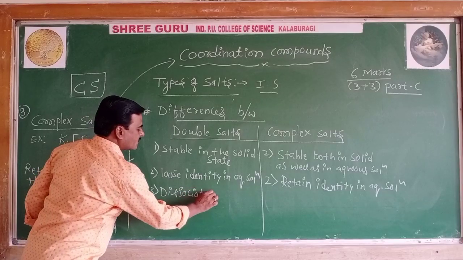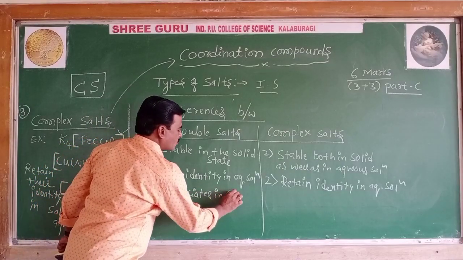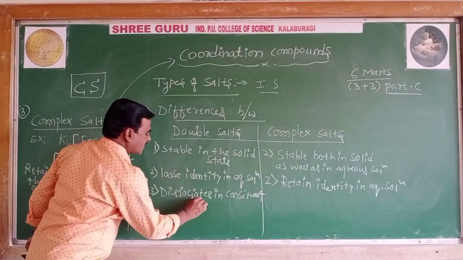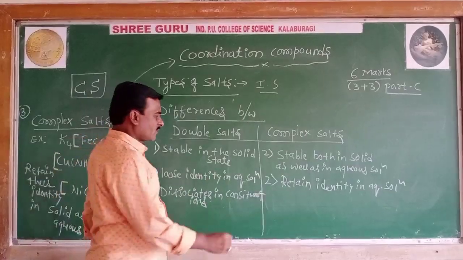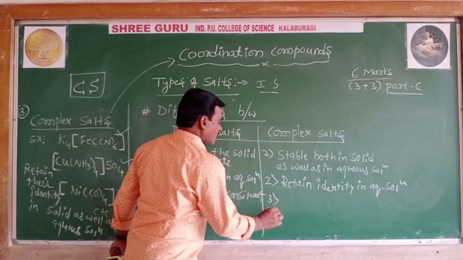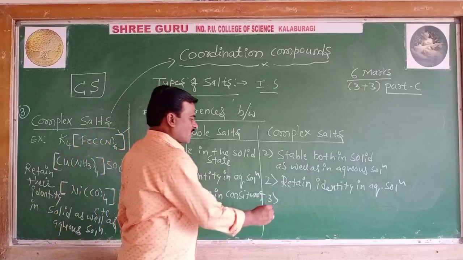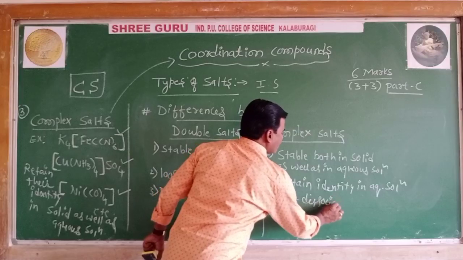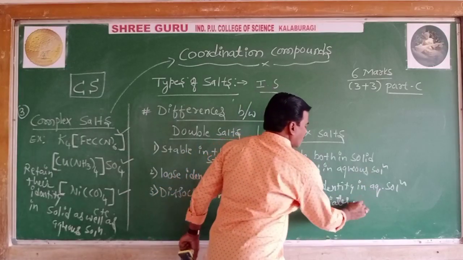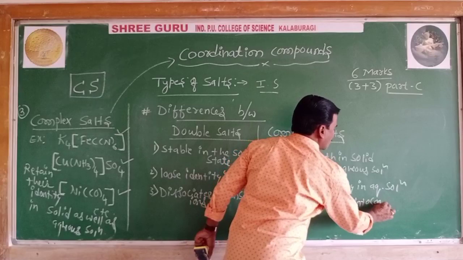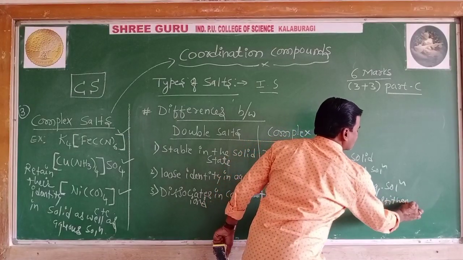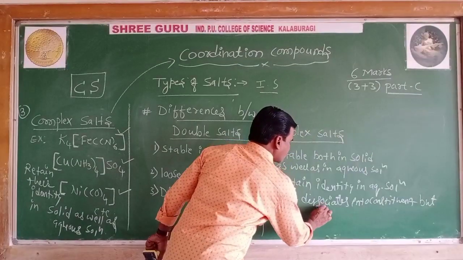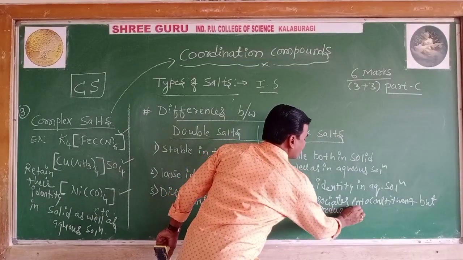Here, complex salts do not dissociate into constituent ions, but produce complex ions.